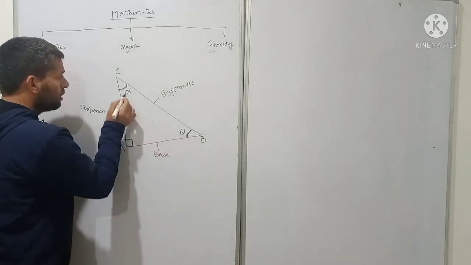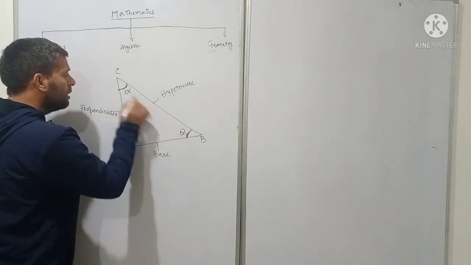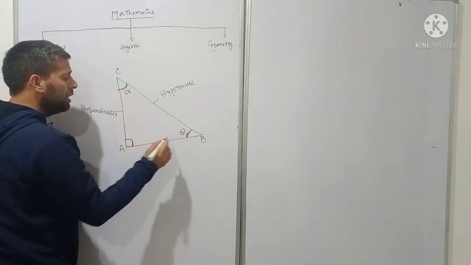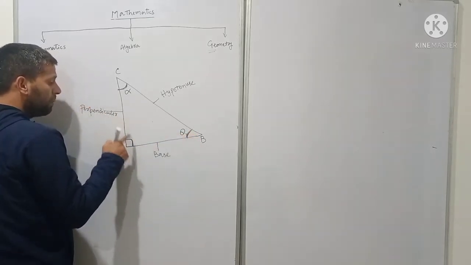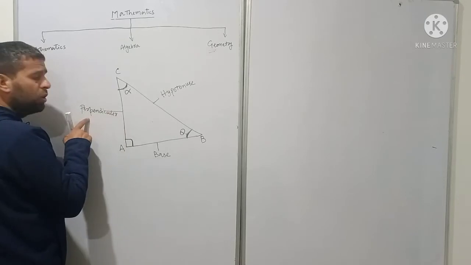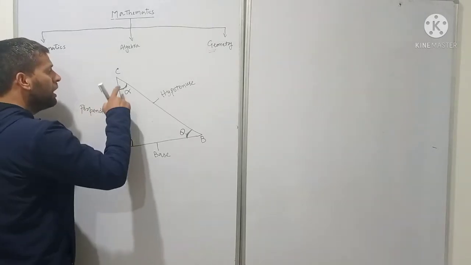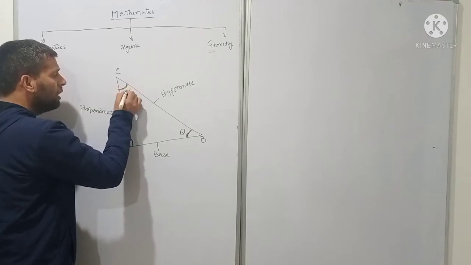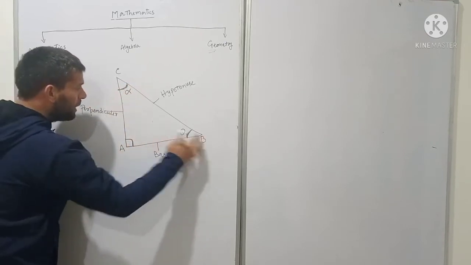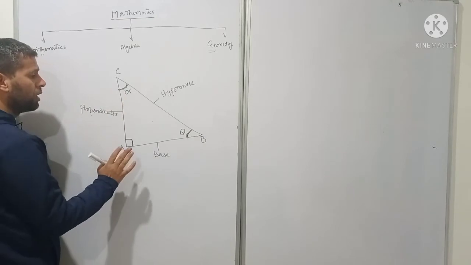So students, there are two acute angles in a right angle triangle. If we are going to work on this acute angle, then AC will be the perpendicular. Or if we are going to work on this acute angle alpha, then AB will be the perpendicular.